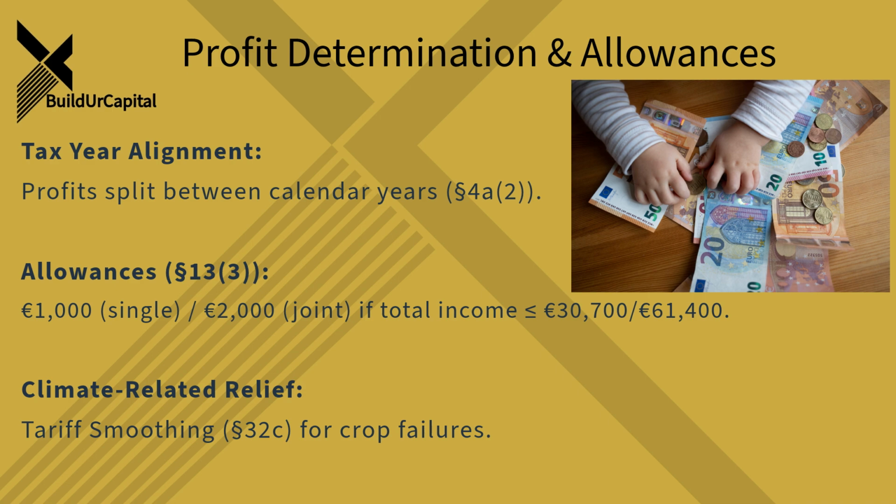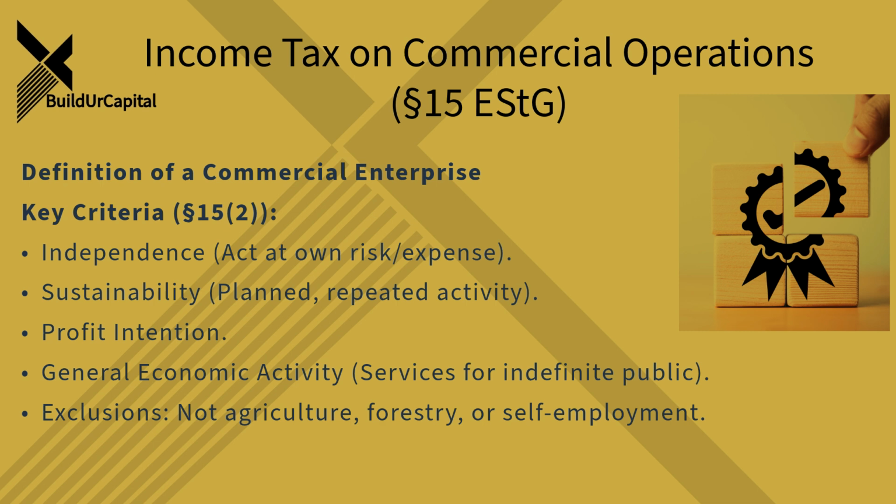Let's pivot now to the next big category, income from commercial operations. That's Section 15 of the Income Tax Act. What are the sort of defining features of a commercial enterprise? Right. Section 15. According to the Act, and fleshed out in the regulations and guidelines, a commercial enterprise has several key characteristics. It has to operate independently and sustainably, meaning it's intended to be ongoing, not just a one-off. There has to be an intention to make a profit.